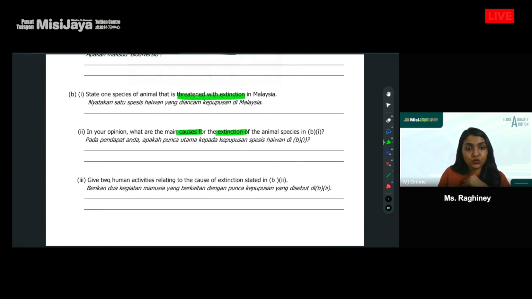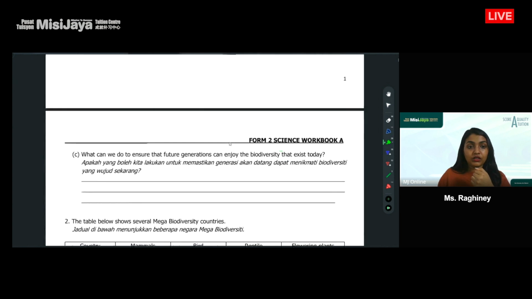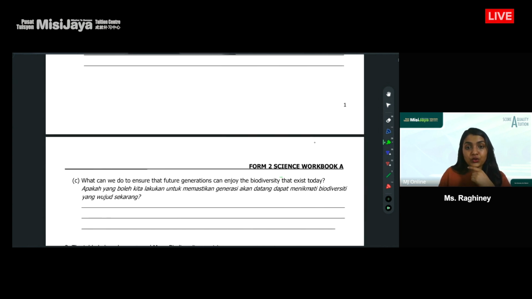What are some human activities relating to the cause of extinction? What are the things that human beings are doing to spoil the habitats, to affect climate change and so on? What can we do to ensure that future generations can enjoy the biodiversity that exists today? What can we do to maintain this biodiversity that we have?